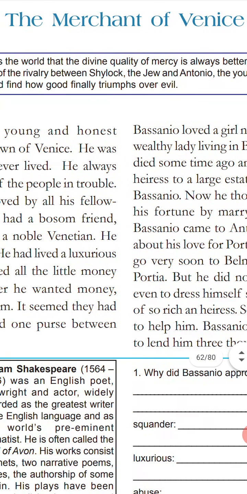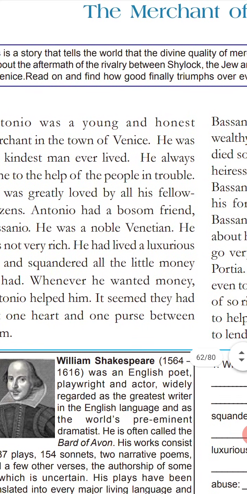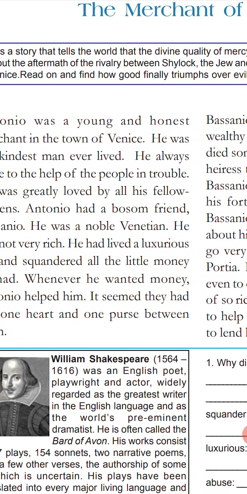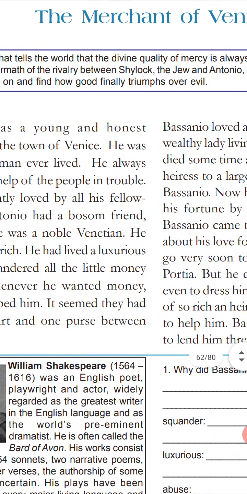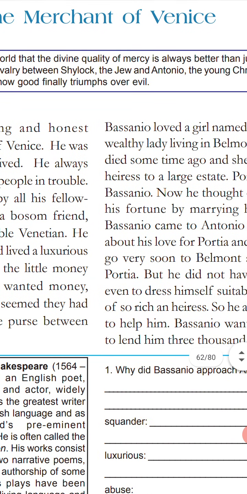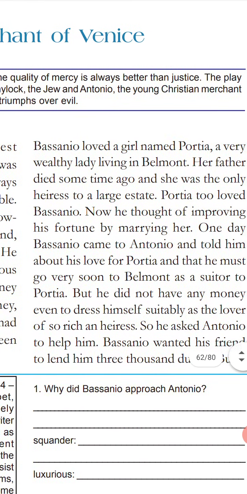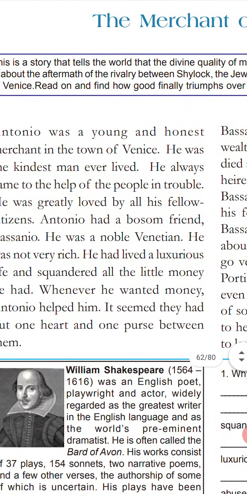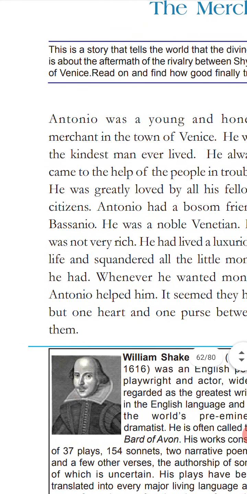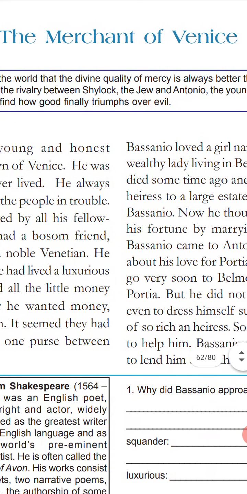Well, the play is about the aftermath of the rivalry. Rivalry means enmity between Shylock, the villain in this story, the Jew, and Antonio. Antonio is also another character, that means the hero. Okay, the young Christian merchant of Venice. Okay, he is a Venice merchant also. The Merchant of Venice. We can do research.